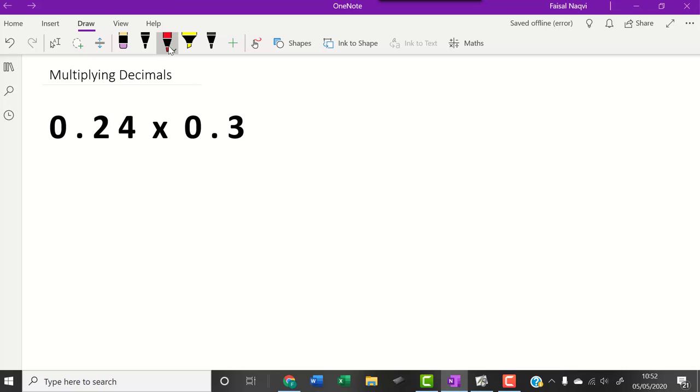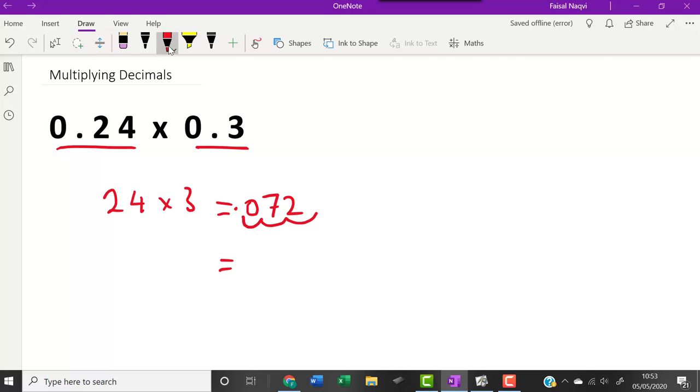If I take a look at 0.24, there's two numbers after the decimal. If I take a look at 0.3, there's one number after the decimal. So I know that my final answer must have three numbers after the decimal. So I'm going to do 24 times 3, ignoring the decimals. 3 times 20 is 60. 3 times 4 is 12. 60 plus 12 is 72. And there must be three numbers after the decimal. So it's going to be 1, 2, and there's another number there before my decimal point. So this must be a 0. So that gives me 0.072. And that's my answer.